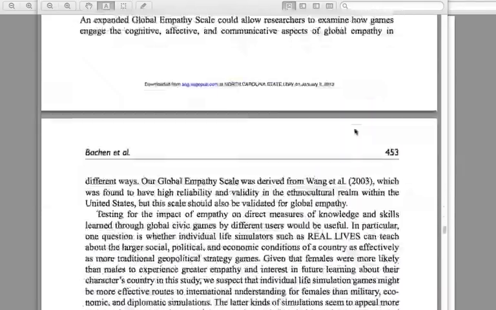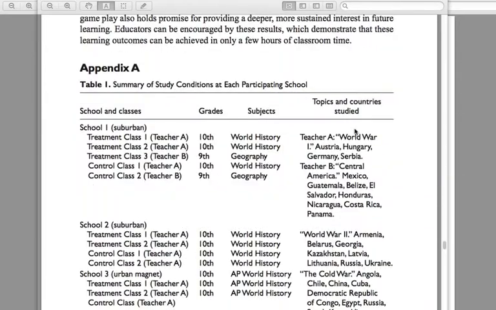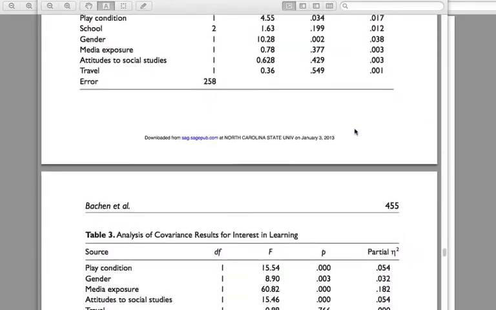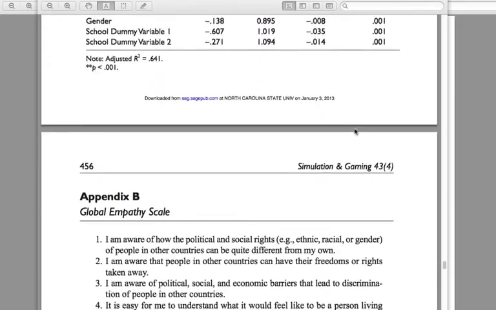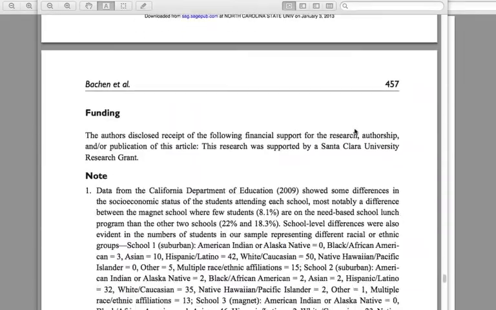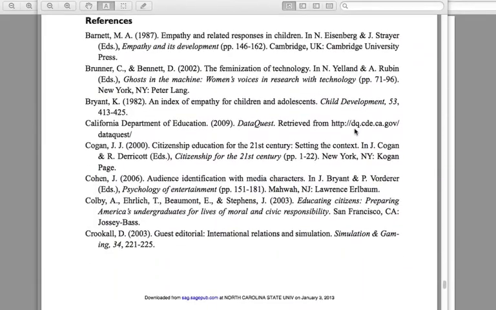So the first thing I do is I scroll all the way down, past the appendices, to the references. Now, I have a couple of ideas about what I want to look at.